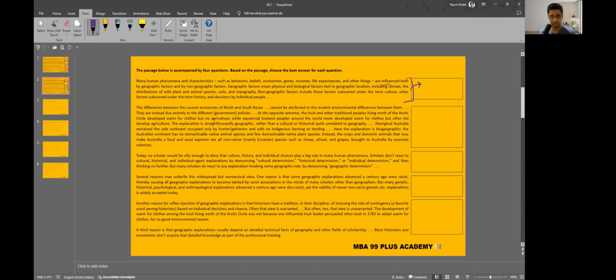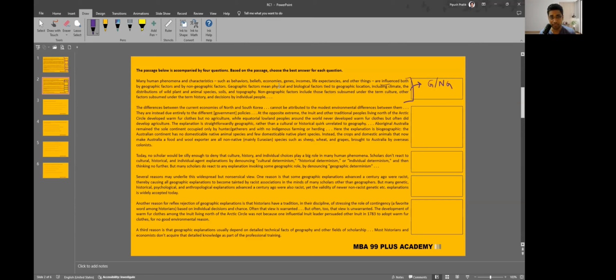So the paragraph says, many human phenomena and characteristics such as behaviors, beliefs, economies, genes, incomes, life expectancies and other things are influenced both by geographic factors and by non-geographic factors. Cool. So they are talking about something called the geographic as well as non-geographic factors. I'm just writing the short form, G for geographic, NG for non-geographic.